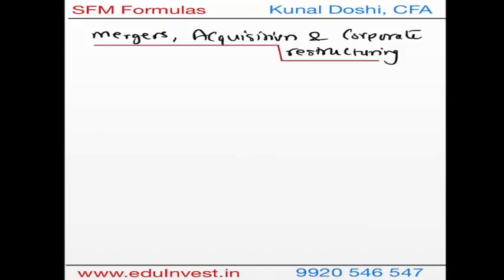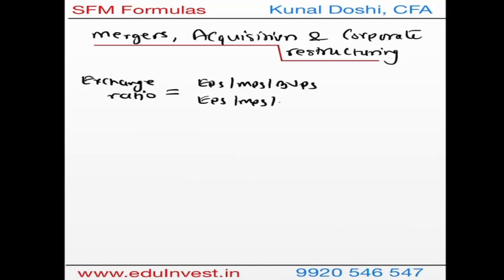So now for mergers, acquisition and corporate restructuring, the first formula we will be having is the exchange ratio. Remember, the acquiring company is going to give shares to the target company. So the exchange ratio can be based on the EPS or based on MPS or book value per share, everything per share. Either of the acquiring or target, you can take either of the ratios, or it can also be the weighted average. So in the numerator you have EPS of target, in the denominator you have EPS of acquiring, or you can have MPS or book value per share or weighted average, right?